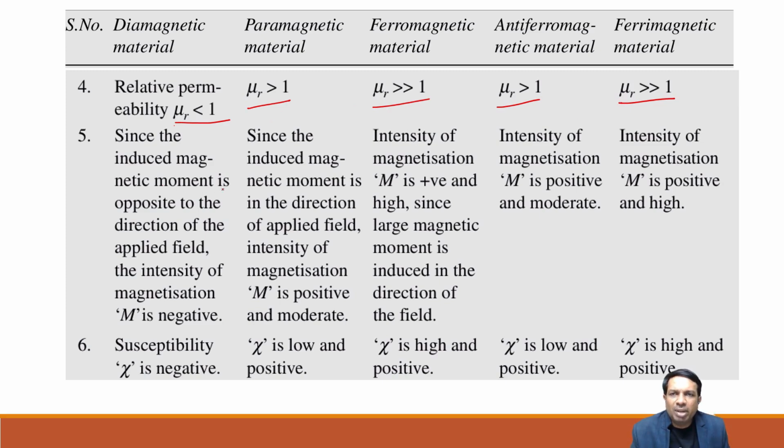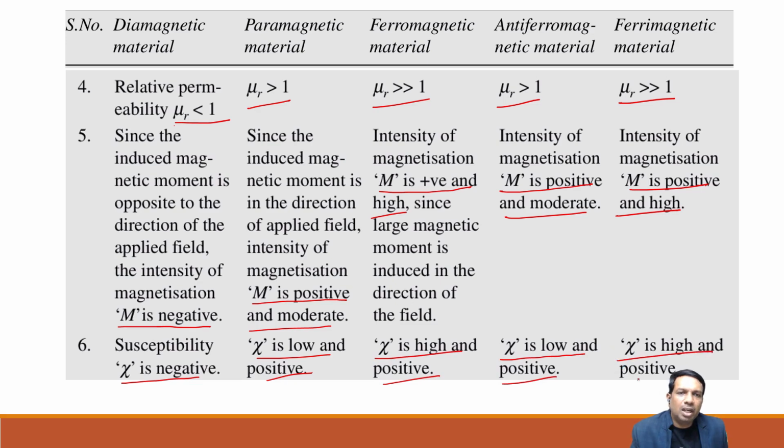Since the induced magnetic moment is opposite to the direction of the applied field, the intensity of magnetization is negative. M is negative here. Here M is positive and moderate. Then here M is positive and high. Whenever you are writing, take care of the key points, and you can write the remaining things. Susceptibility is negative, low and positive, high and positive, low and positive, and high and positive.